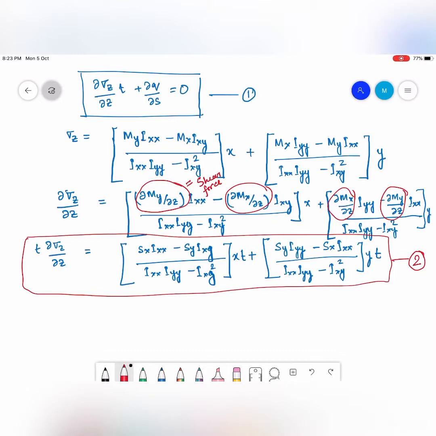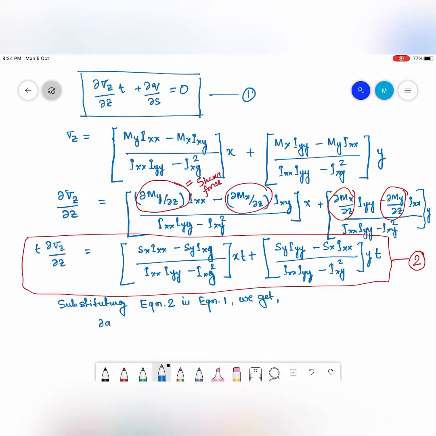So now the next job is to plug in equation 2 into equation 1. If I do so, substituting equation 2 in equation 1, we get